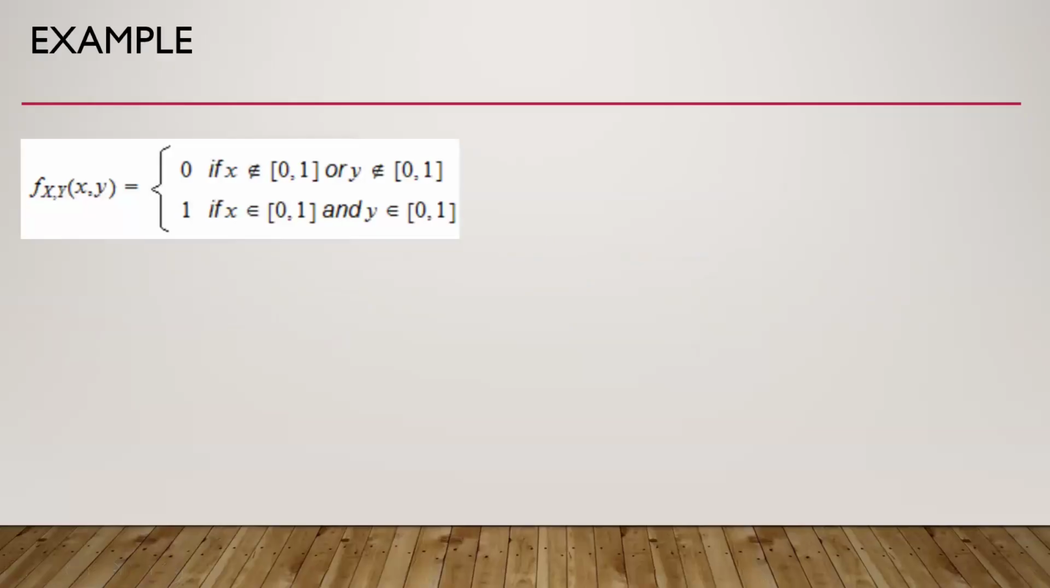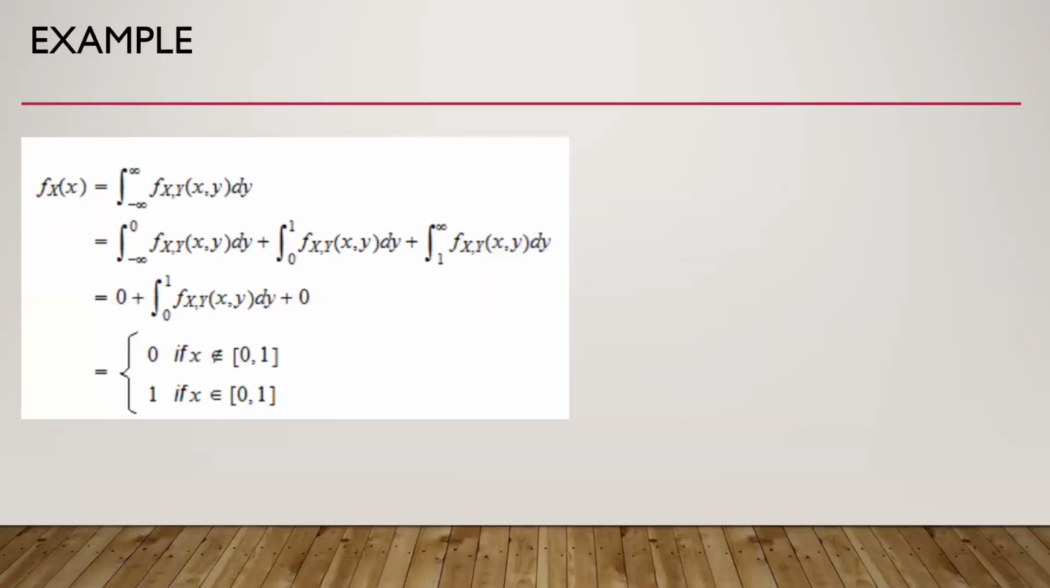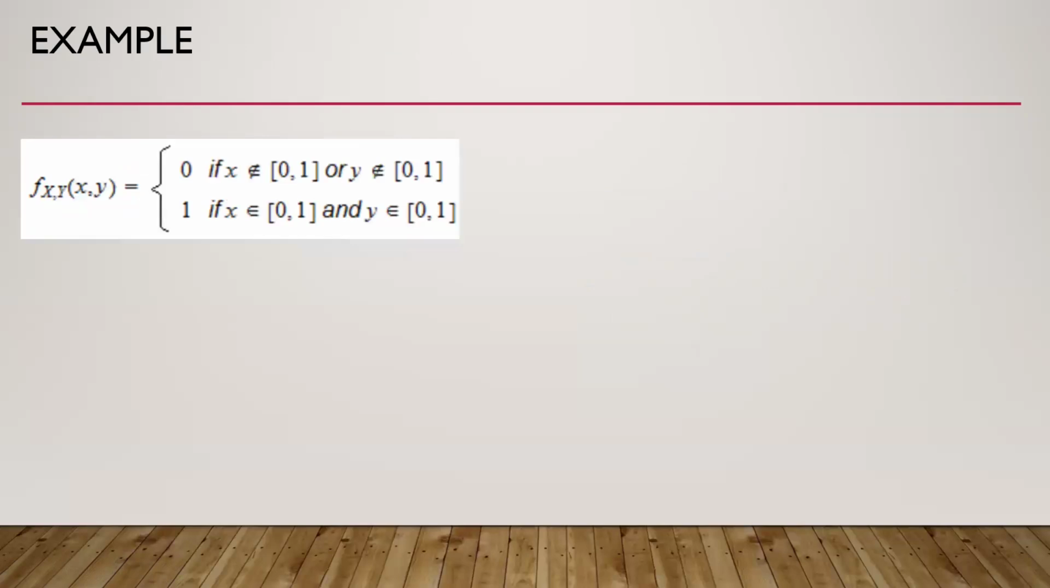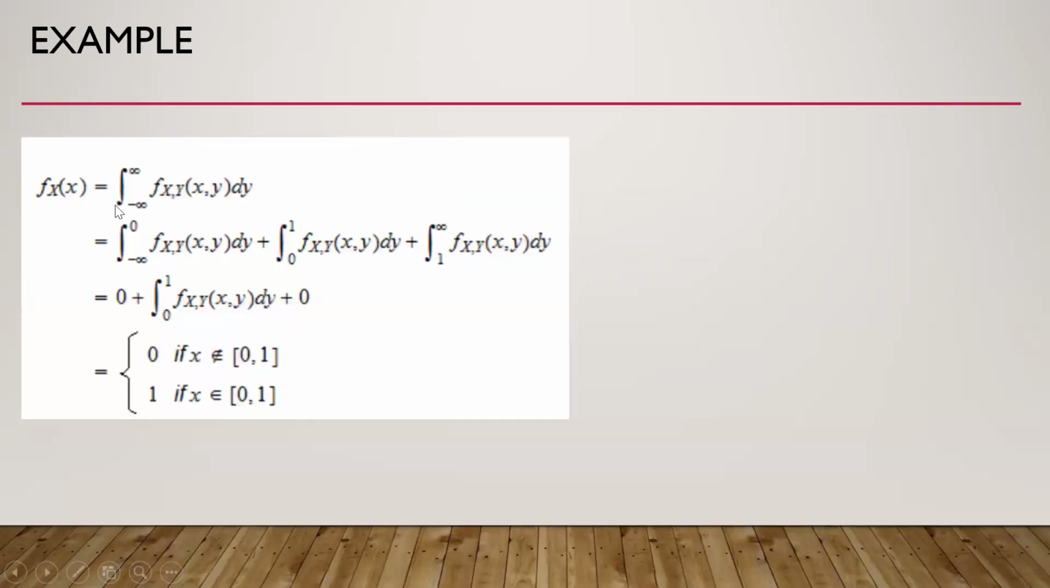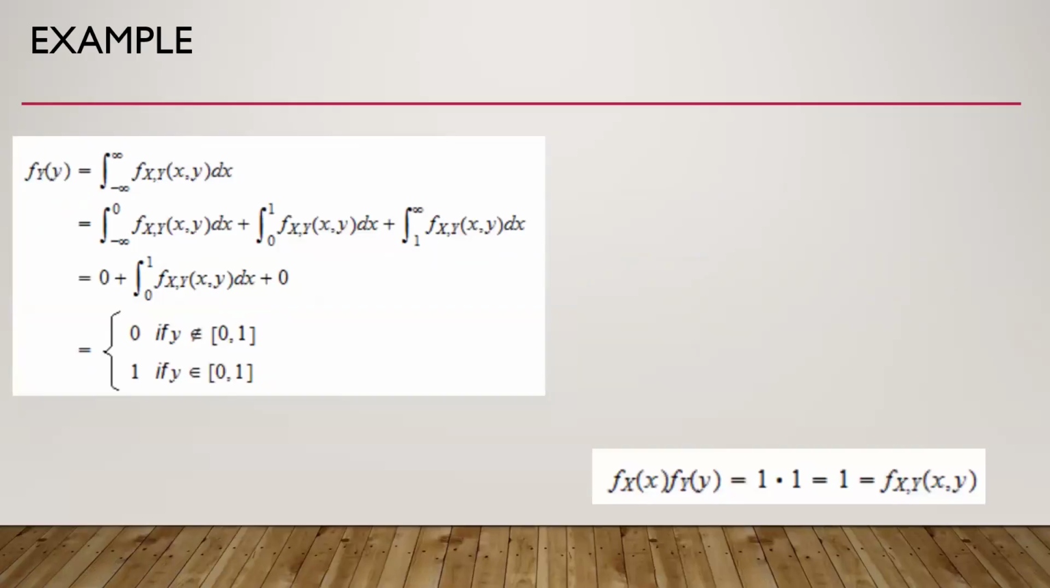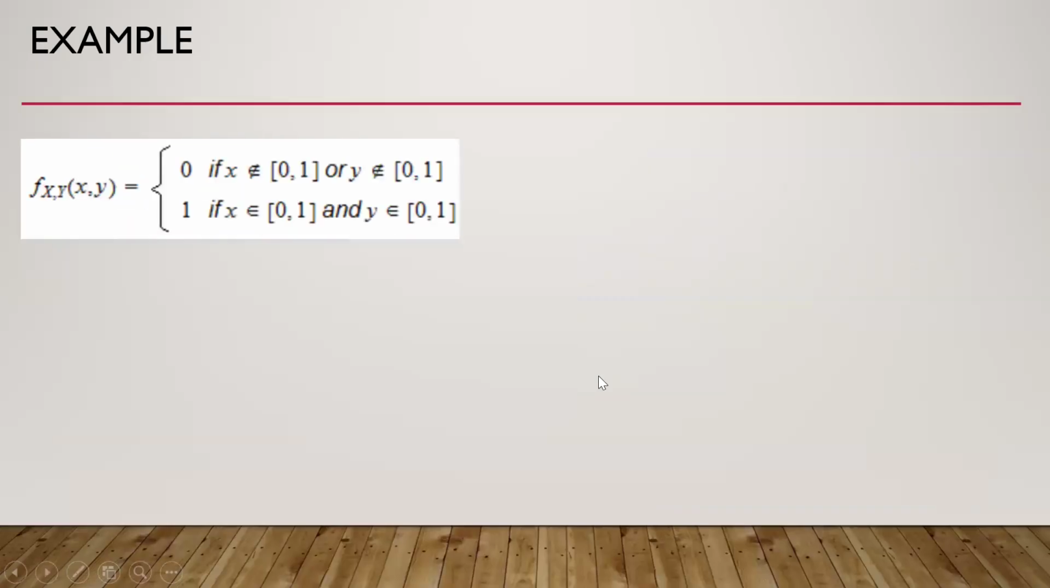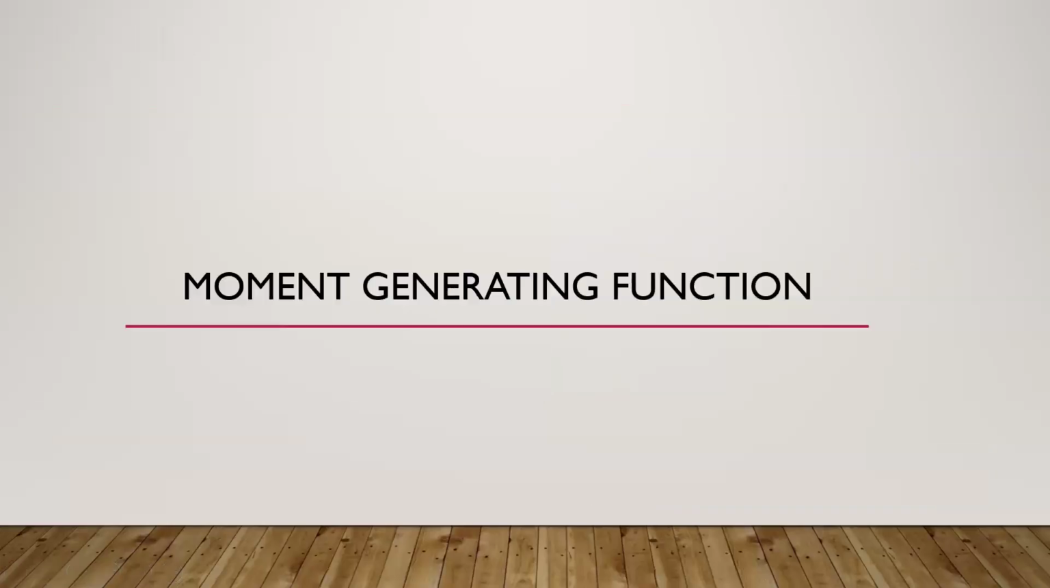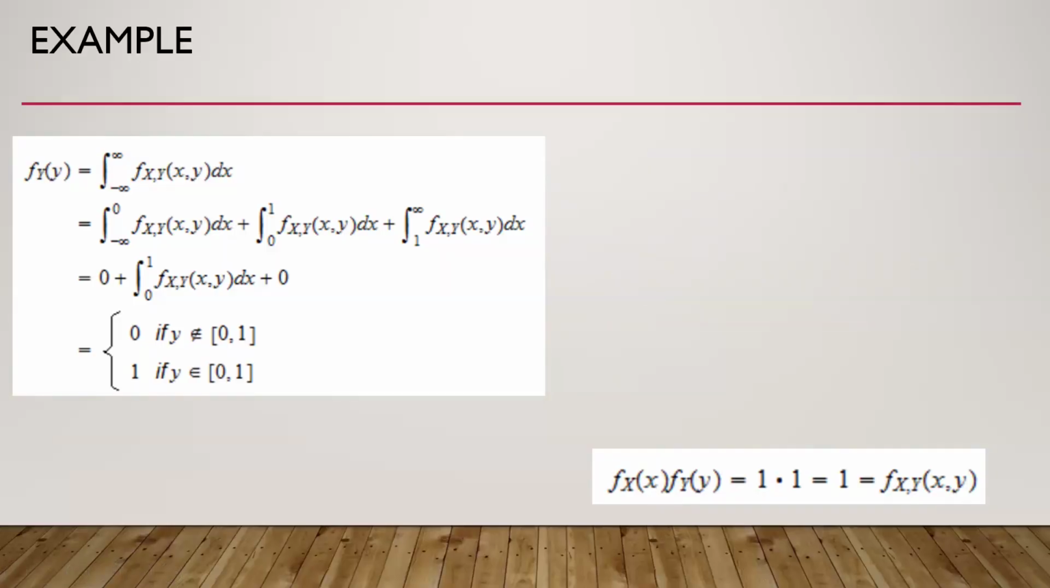So this is the other example. Here we have the joint probability density function. This is the marginal probability density function of the variable x, and this is the marginal probability density function of the variable y. Here we see that the multiplication of the marginal probability density functions of x and y is equal to the joint probability density function of x and y. So it means that these two variables are independent.